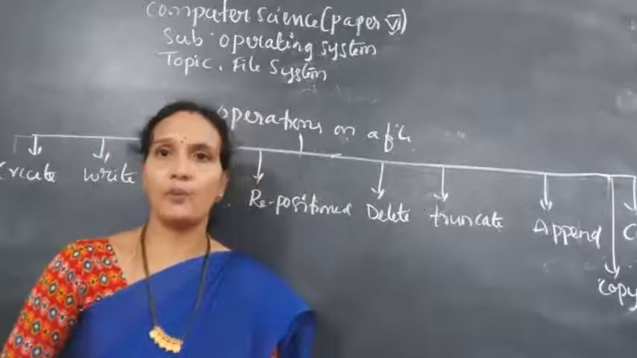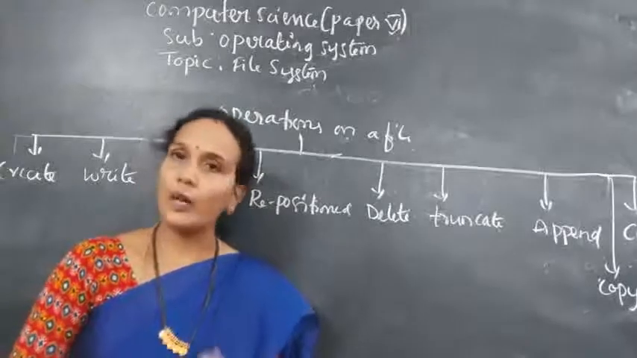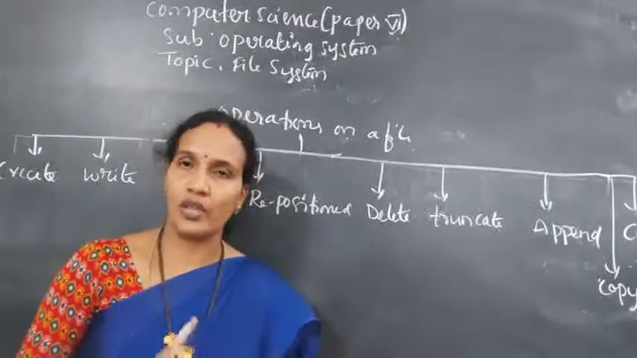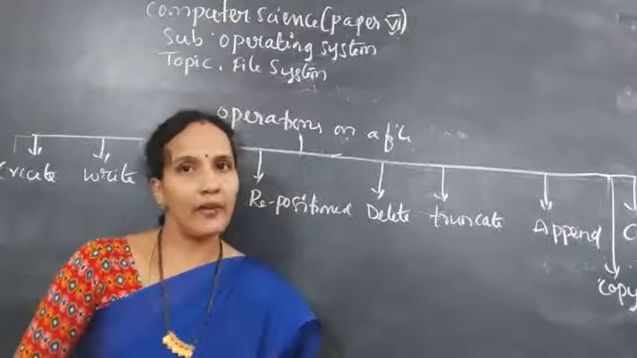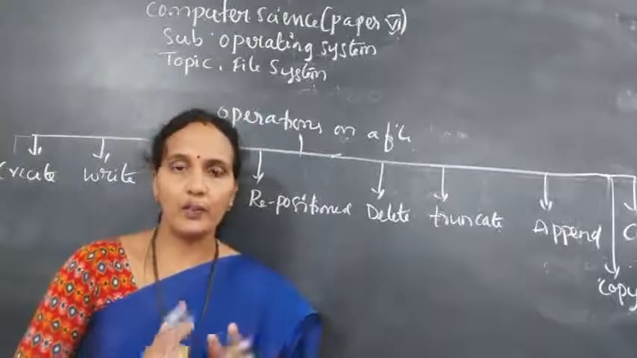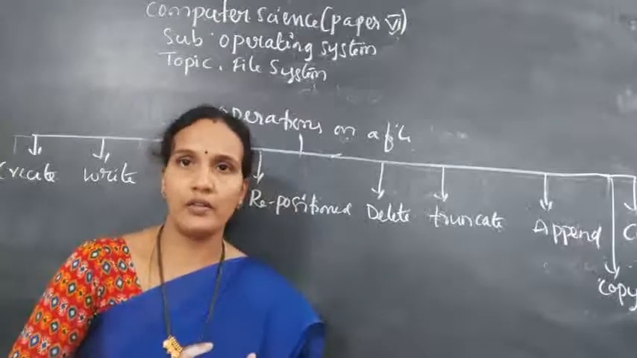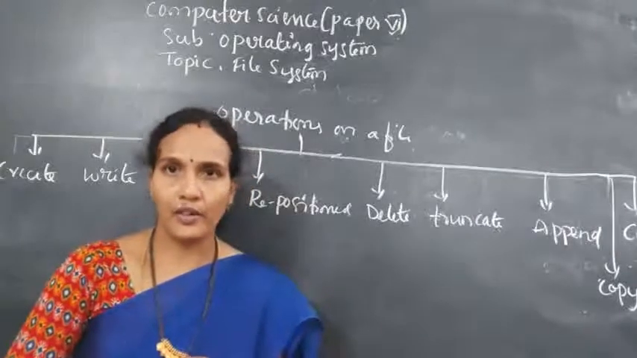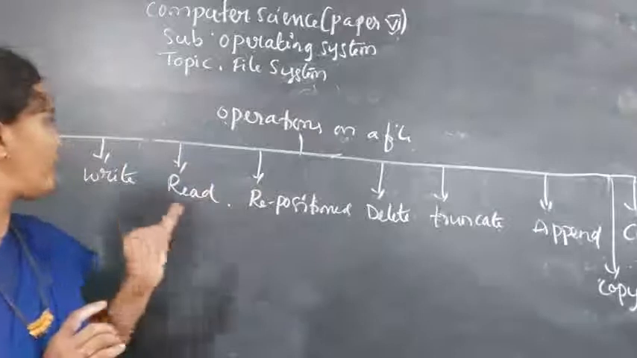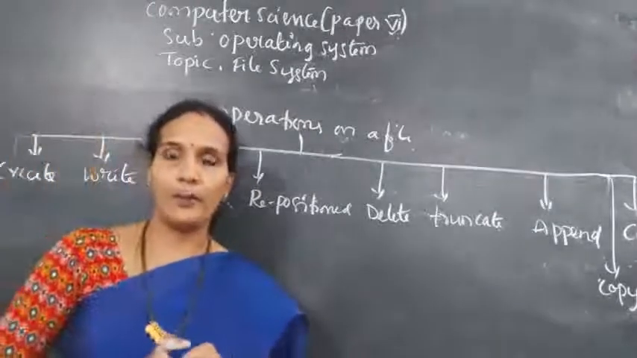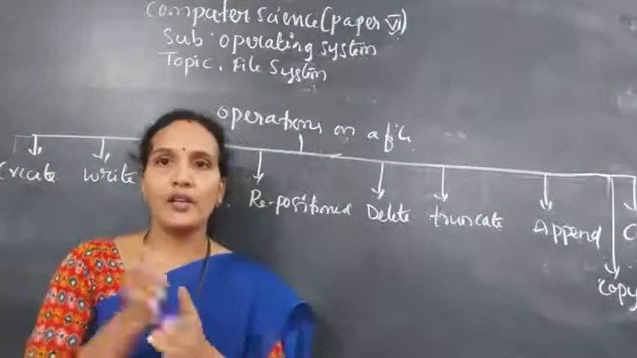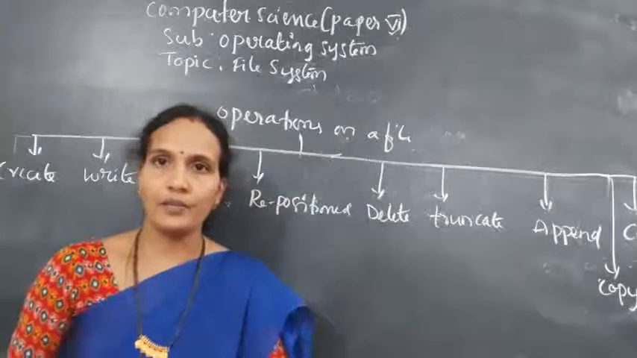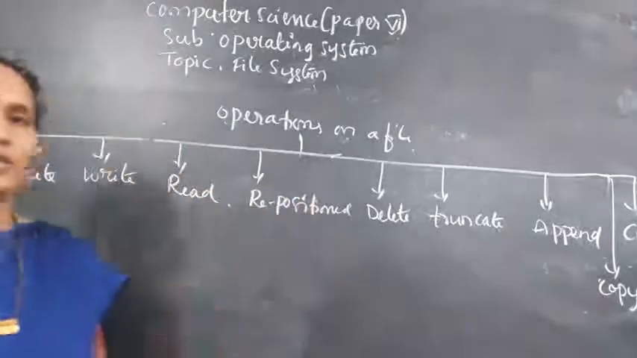Again, the operating system will first ask the user to give the name of the file and where the file is located. Once you give the name and the location of the file, it will give you the write pointer. If it is a read operation, it will give the read pointer, so from that point you can read the content. Understood? The next one is reposition.